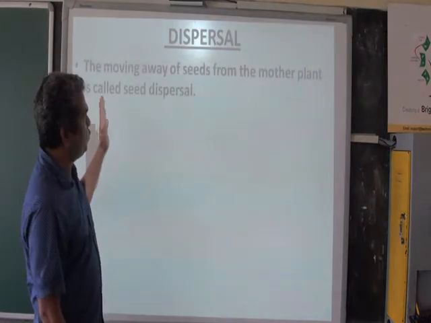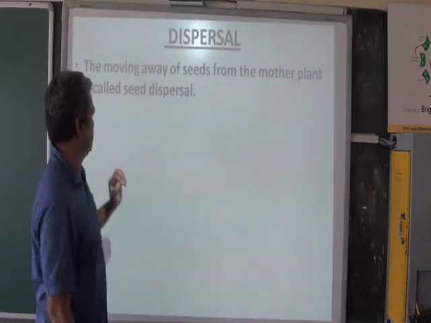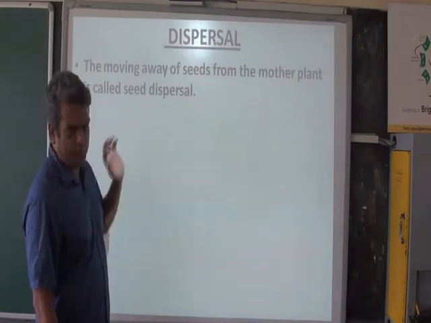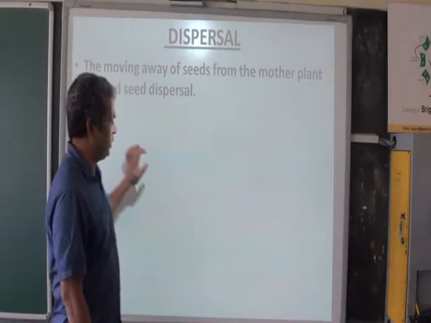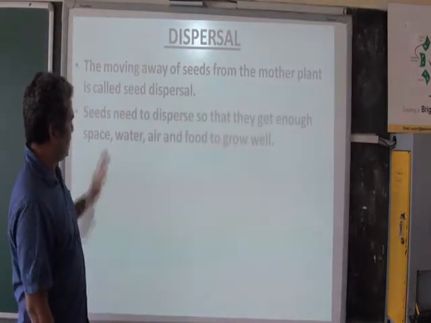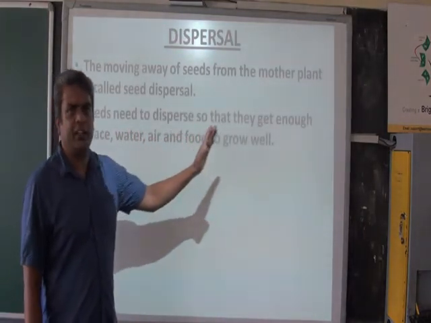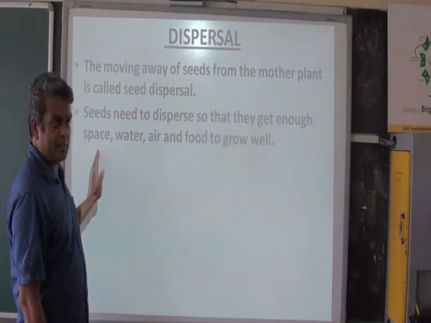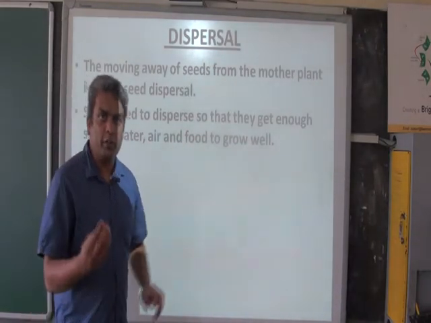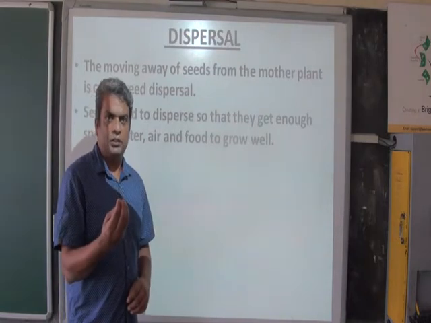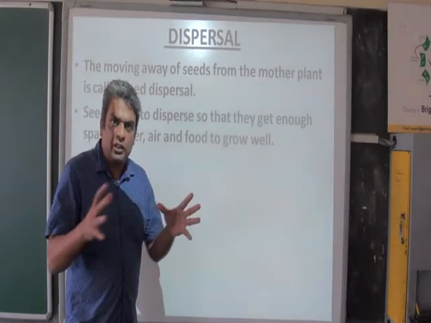It is the moving away of seeds from the mother plant, and it is called seed dispersal. Now why do seeds need to disperse? That is what we'll know later on. Seeds need to be dispersed so that they get enough space, water, air and food to grow. When you need to plant a seed, you need enough space.